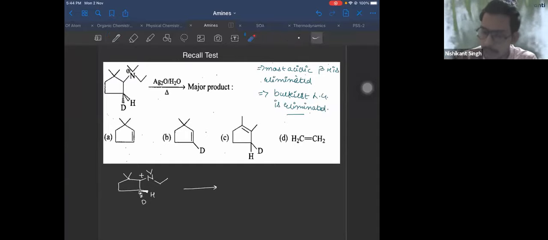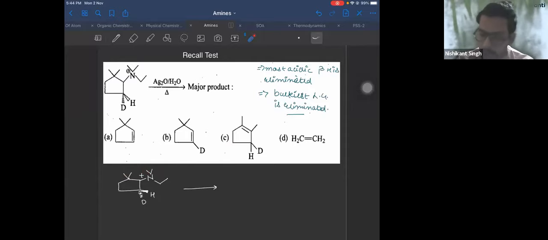The following possibilities are there. If you remove this as leaving group, break this bond, then this carbon gets positive charge. This carbon doesn't have beta hydrogen, so you cannot get a double bond here. It has 2 methyl groups. If you break this bond, this carbon gets positive charge, and the next carbon, if you eliminate hydrogen, you'll get a double bond here. That means option B. Option C is not possible because methyl cannot migrate. There is no carbocation formed, so methyl shift will not take place. This is wrong.